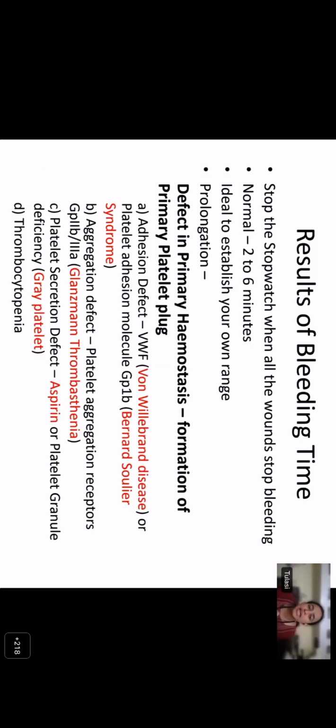A prolonged bleeding time indicates a deficiency in primary hemostasis. It can be a platelet adhesion disorder, like von Willebrand disease, or a defect in the glycoprotein 1b receptor, which is Bernard-Soulier syndrome, or an aggregation defect, like you see in Glanzmann's thrombasthenia, or a platelet granule secretion defect, or thrombocytopenia. Bleeding time will be normal in hemophilias and in coagulation factor deficiencies.